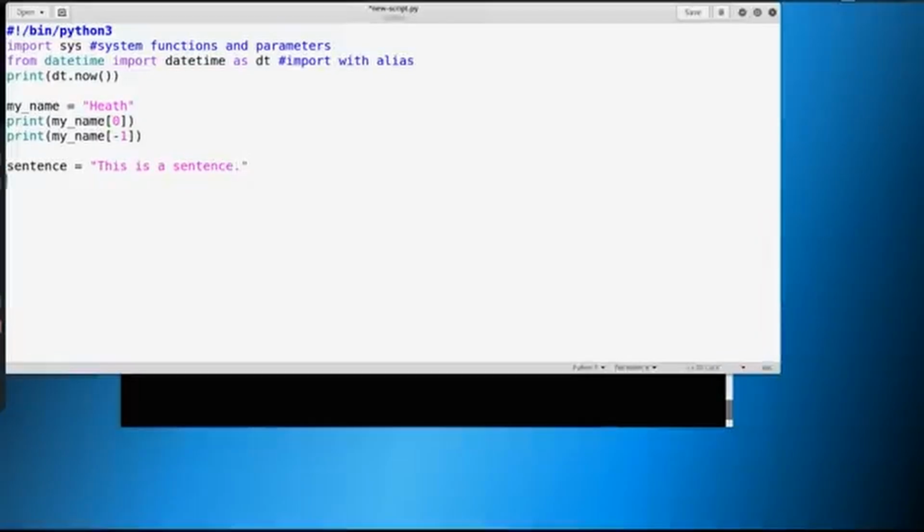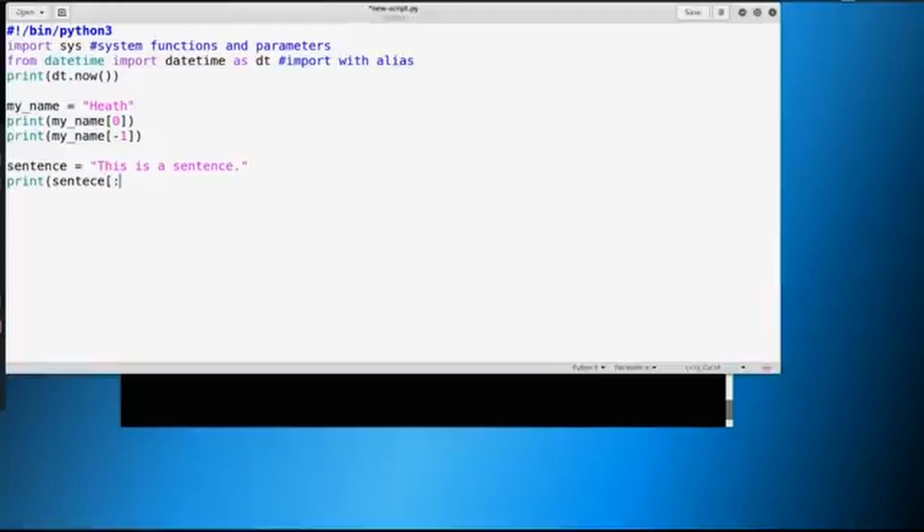And if we wanted to print out the first word of the sentence, we would have to know the amount of letters in it. So we know here that there is 1, 2, 3, 4. So this would be 0 through 3. So let's say if we wanted to print out sentence here, and we knew 0 through 3. So remember, we don't have to put 0.